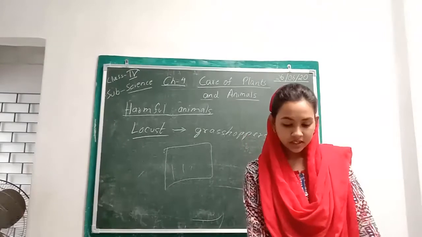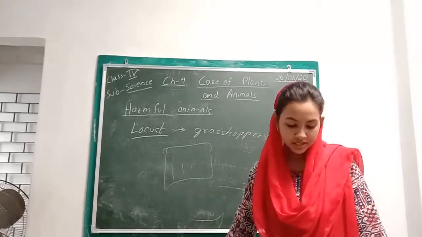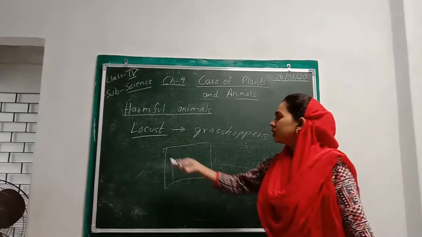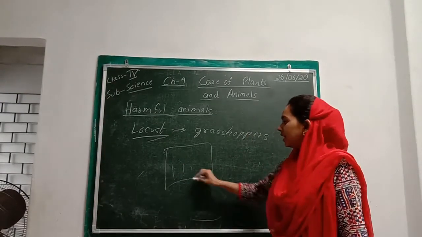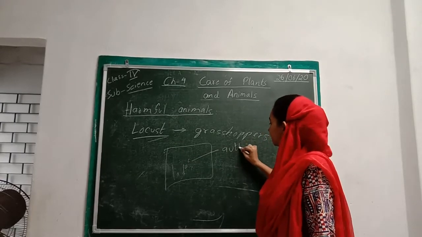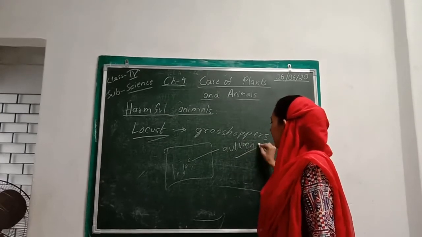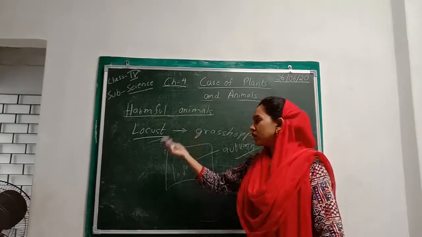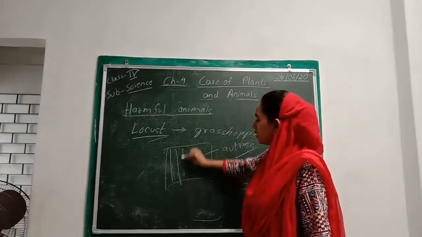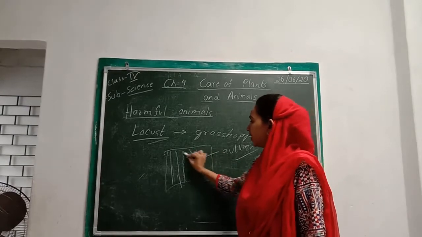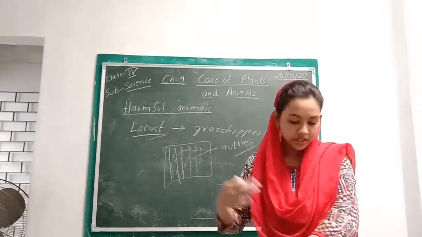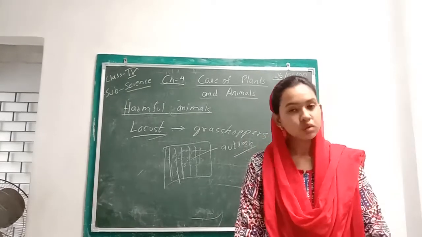So we can see that these insects are basically not useful to us. Instead, they are harmful. Now these locusts lay eggs during autumn, and during autumn only, the farmers plow their field. As a result, the eggs get destroyed. In this way they protect their field. So this was all for this chapter.